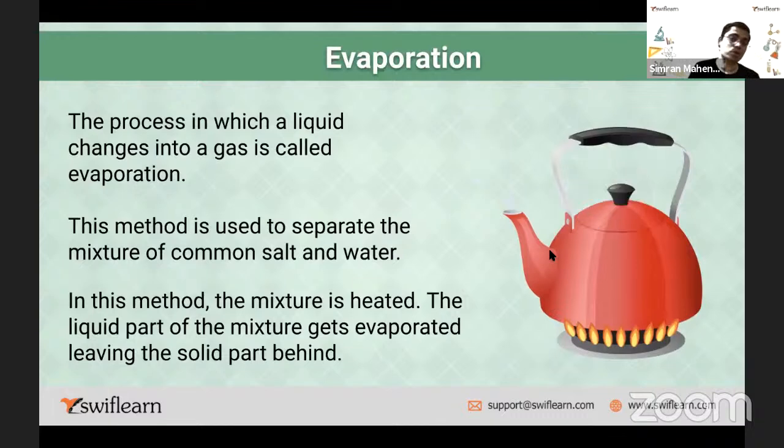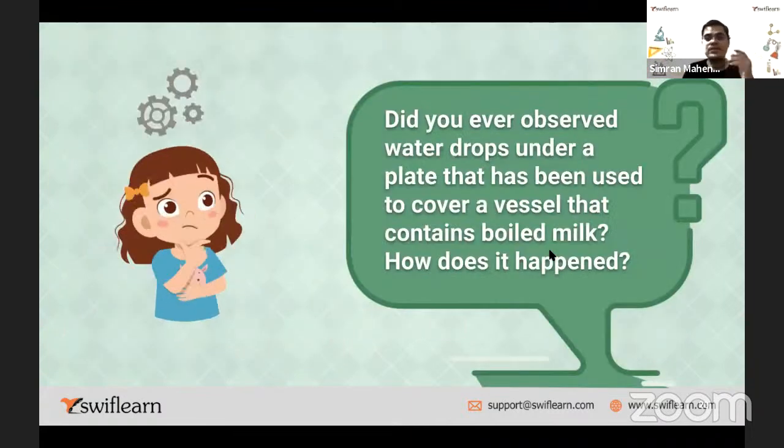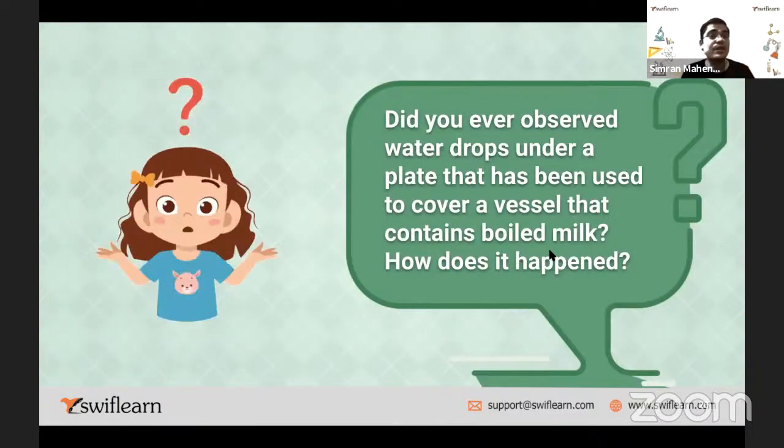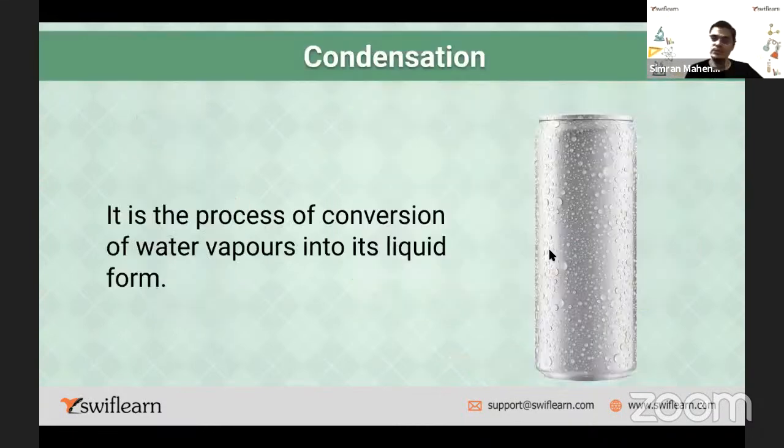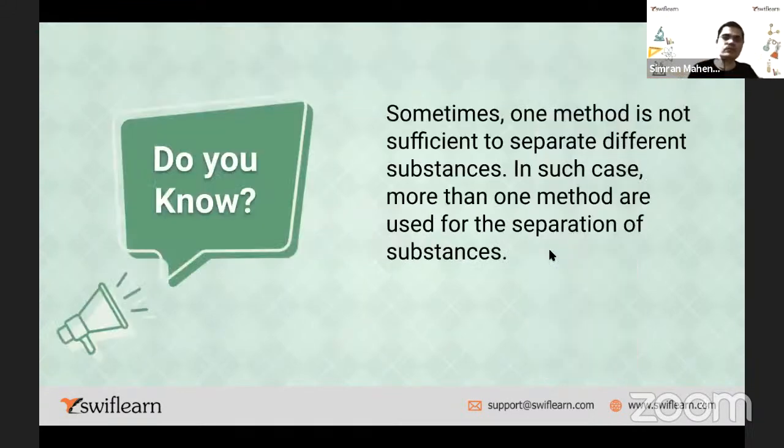In due course of heating the substance, what happens? The liquid changes into gas. That is evaporation. And then we discussed condensation. Condensation is a process in which water vapors are converted back into liquid.